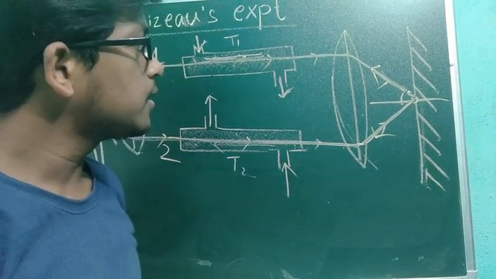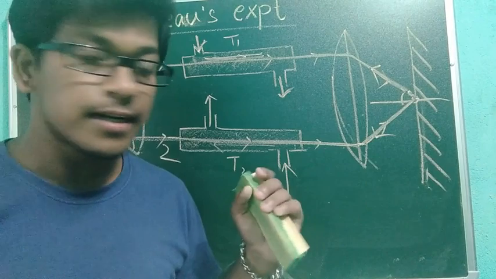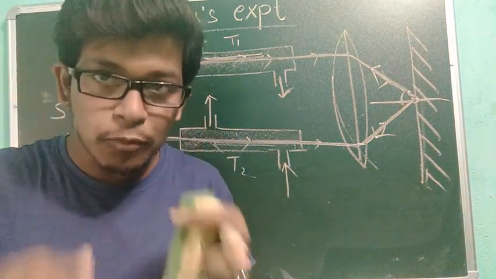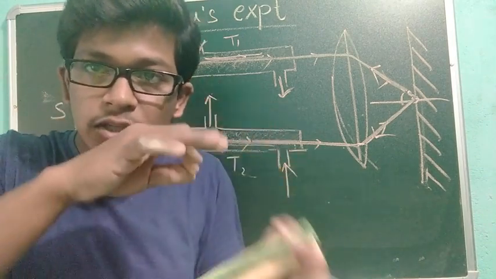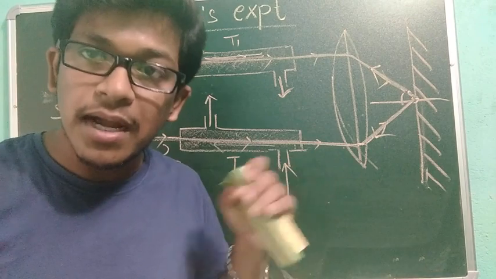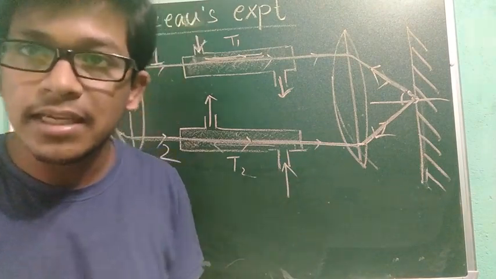This is a very important experiment he did, because he proved that light also changes. When light propagates through a medium and you change the motion of the medium, then the velocity of light changes. It's a very interesting thing.